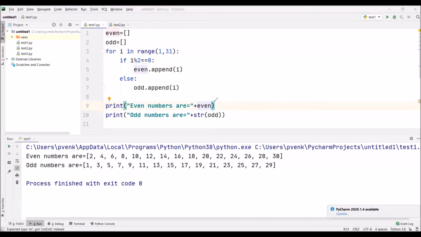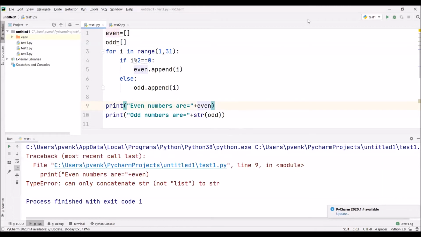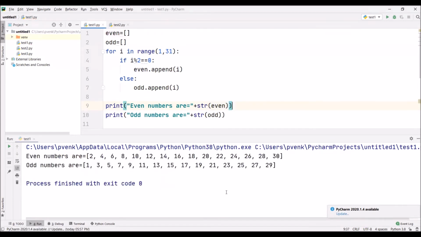Now assume I forget to mention the typecasting, I have not used explicit conversion or typecasting for even. So now it will show an error. It is giving the error. What is the error? It is a type error. It is saying we can only concatenate strings, not list to string. Even is a list data type, and the data that we are giving, even numbers are, is a string data type. We are trying to concatenate two different data types. That is not possible. We can only concatenate two strings. So I am making this even list explicitly a string. Then when I execute, the even numbers and odd numbers are printed.